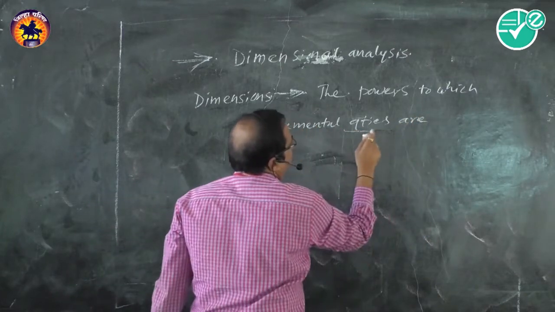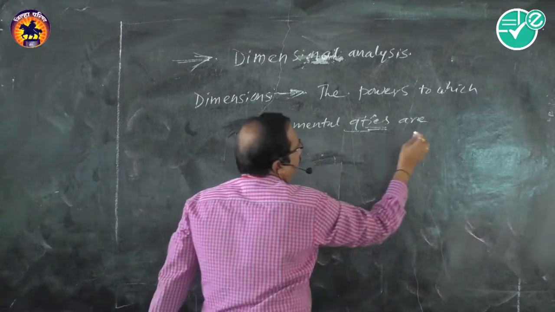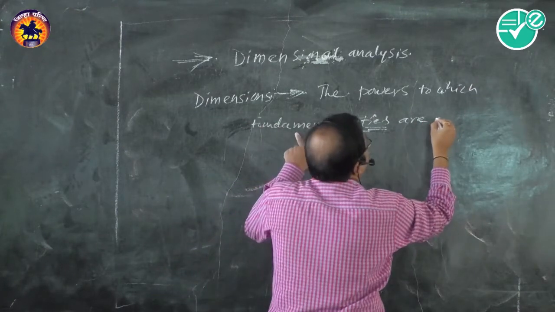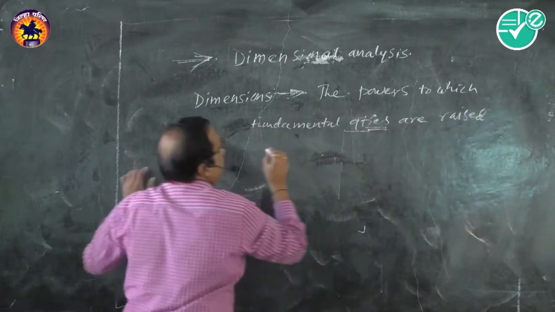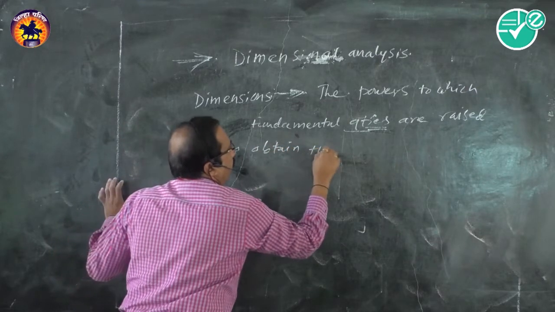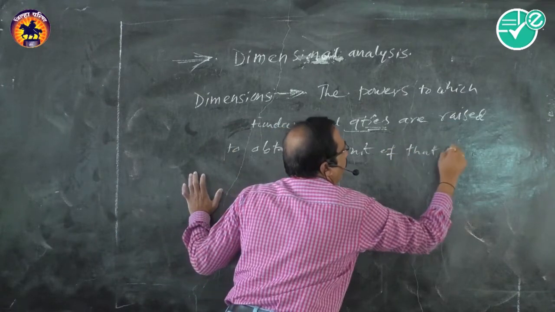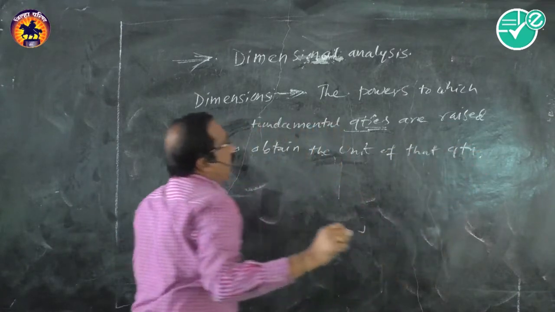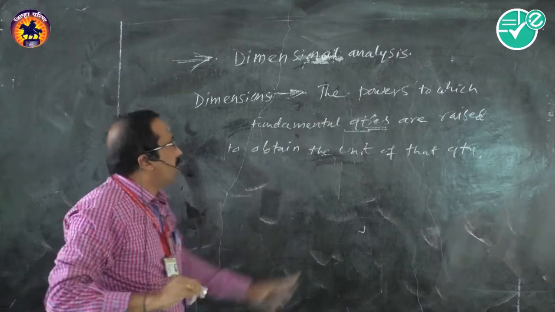I am writing it in short form for the sake of convenience, to save time. Fundamental quantities are raised to obtain the unit of that quantity. The powers, that means the indices, the index powers.